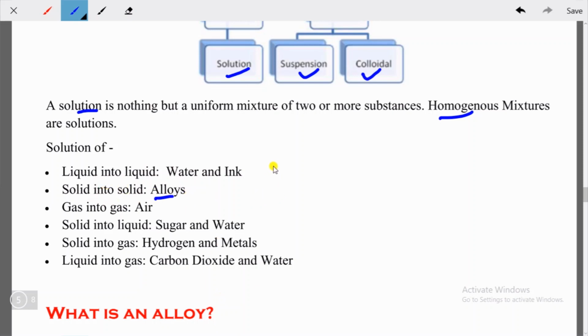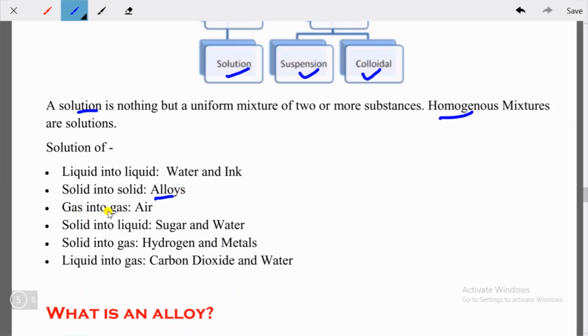When liquid is mixed in liquid and the particles are uniformly placed, it's a liquid into liquid solution. Then you have solid into solid solution, where solid particles are mixed with another kind of solid and the particles are uniformly placed. This is an alloy, an example of solid into solid solution.